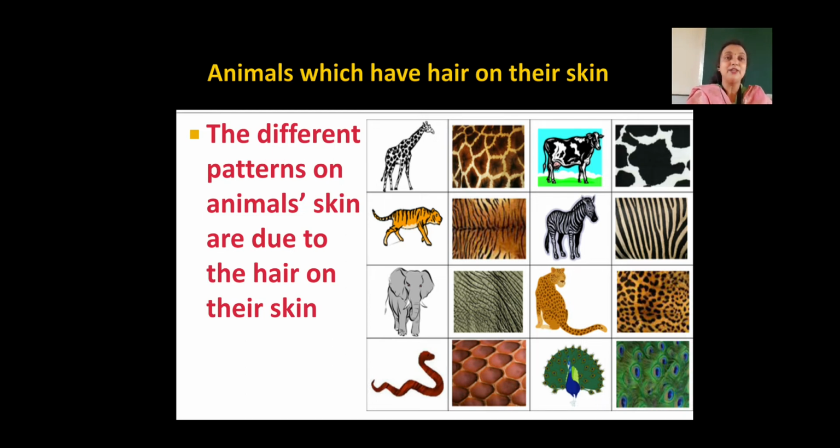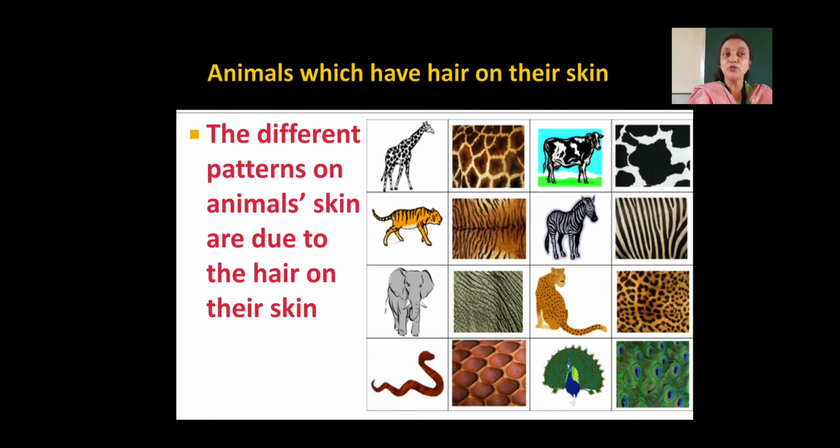But these animals like giraffe, cow, tiger, zebra, cheetah, elephant, these animals' ears are present, and you can see patterns on their body. Patterns means design on the body of that animals. Due to that designs, these animals are showing very beautiful skin. So what is there on their skin? They have small hairs on the skin. Because of that, these patterns are created on their skin.